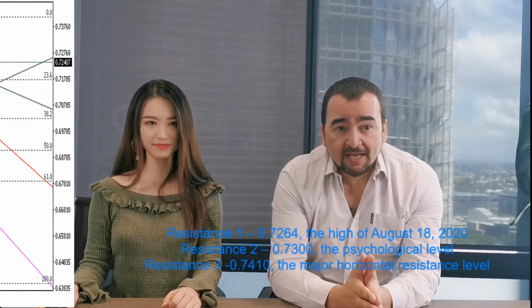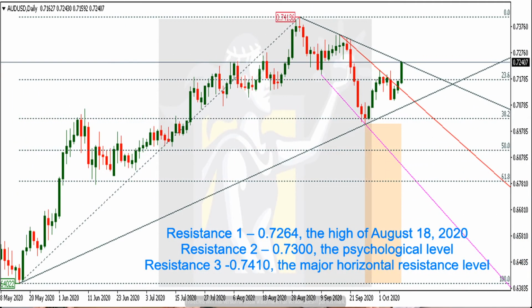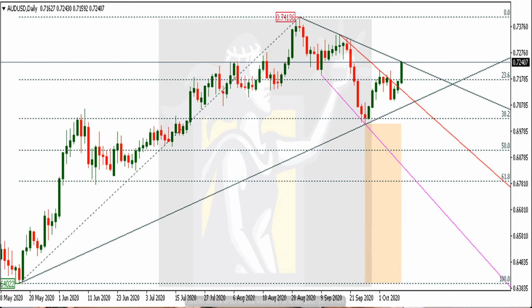On the upside, if you look at the chart closely, you'll come across the following resistance levels. Resistance 1 is 72.64, which is the high of August 18, so that's way back. Second resistance is 73, which is the psychological level. And finally, the third resistance is at 74.10, which is a major horizontal resistance level.